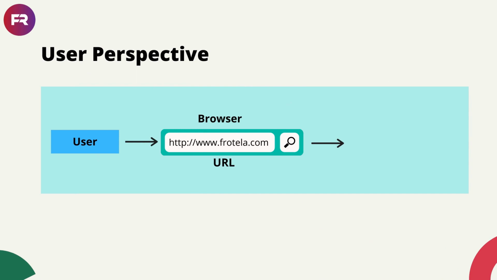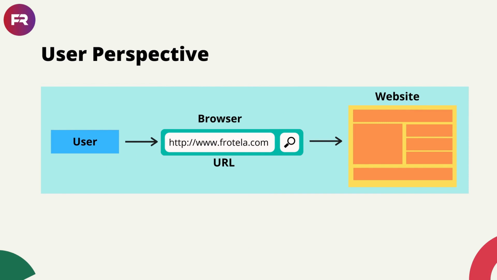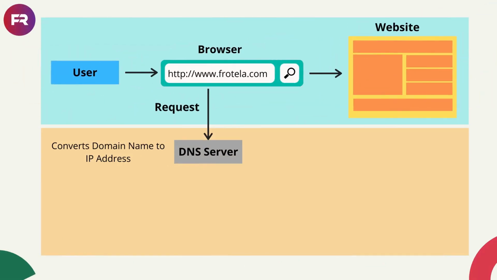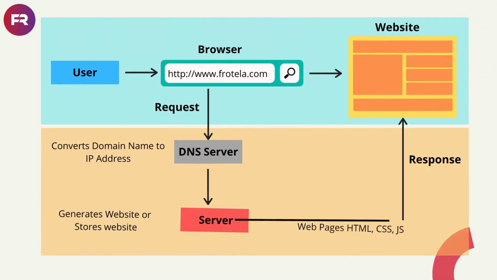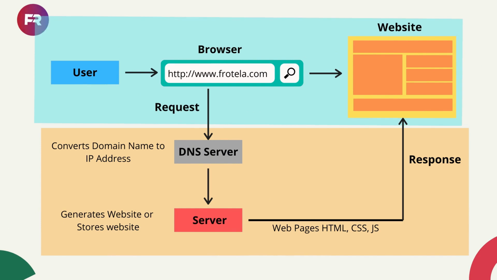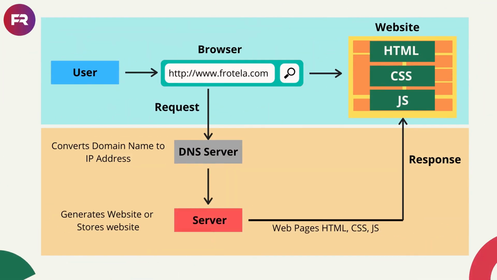Let's open browser and type a URL and enter. I am taking http://www.frotella.com. You can see some web content on your display. This is what a user sees. Let's see what happens in background. If we hit any URL in our browser, the request is made to DNS server, where it will contain all the domain names and converts domain name to IP address. Then it will request server of that IP address. The server will give response in the form of HTML, CSS and JS. All these HTML, CSS and JS files can be stored in the server.